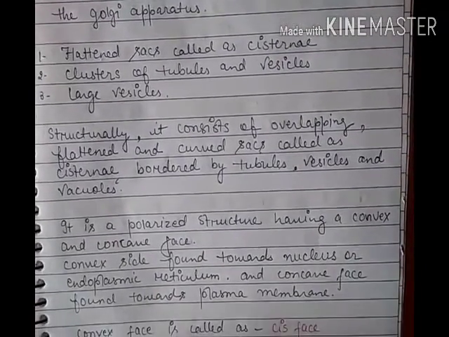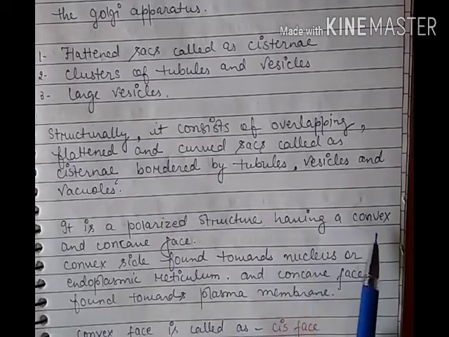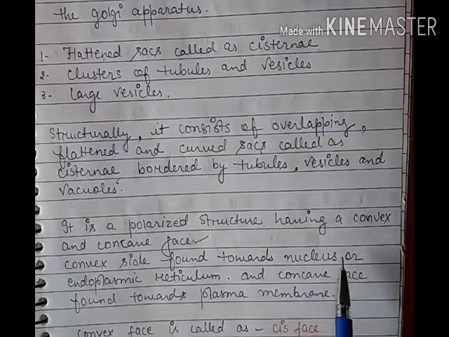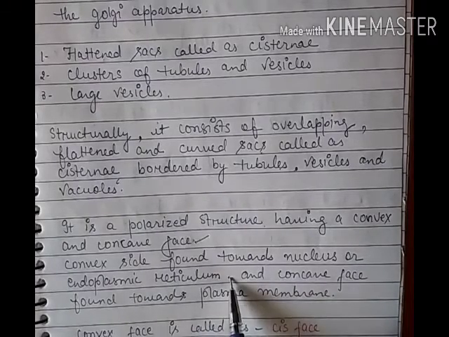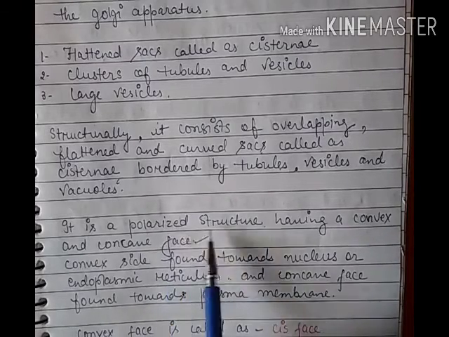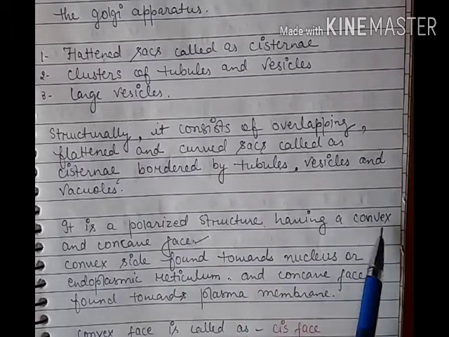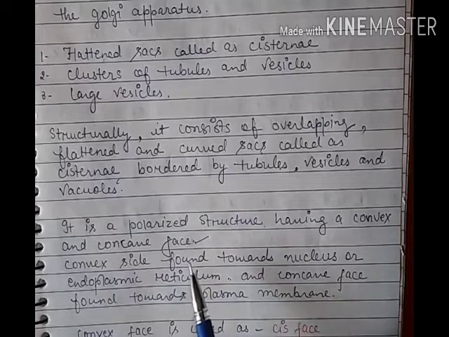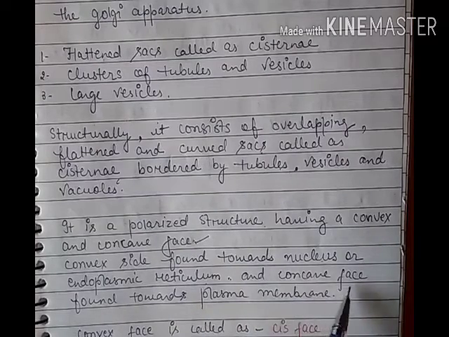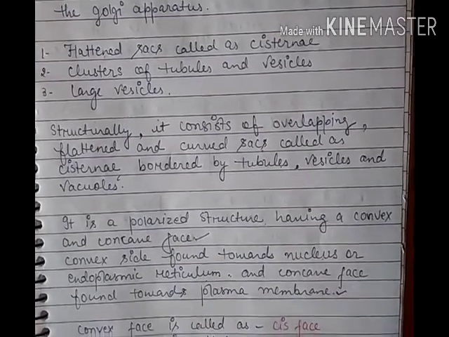As I said, it is a polarized structure having a convex and a concave face. The convex face is always found towards the nucleus or endoplasmic reticulum, and the concave face is found towards the cell membrane or plasma membrane.